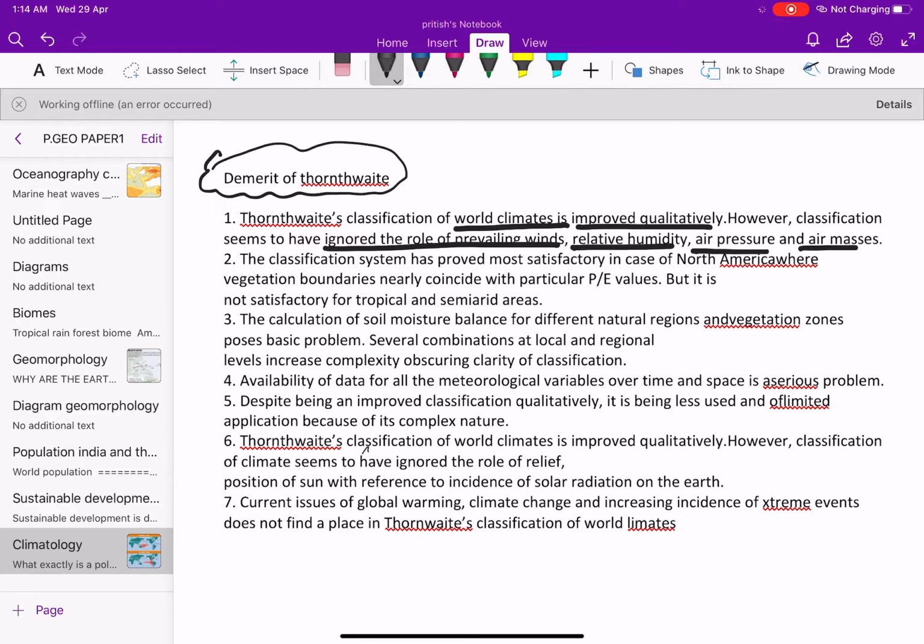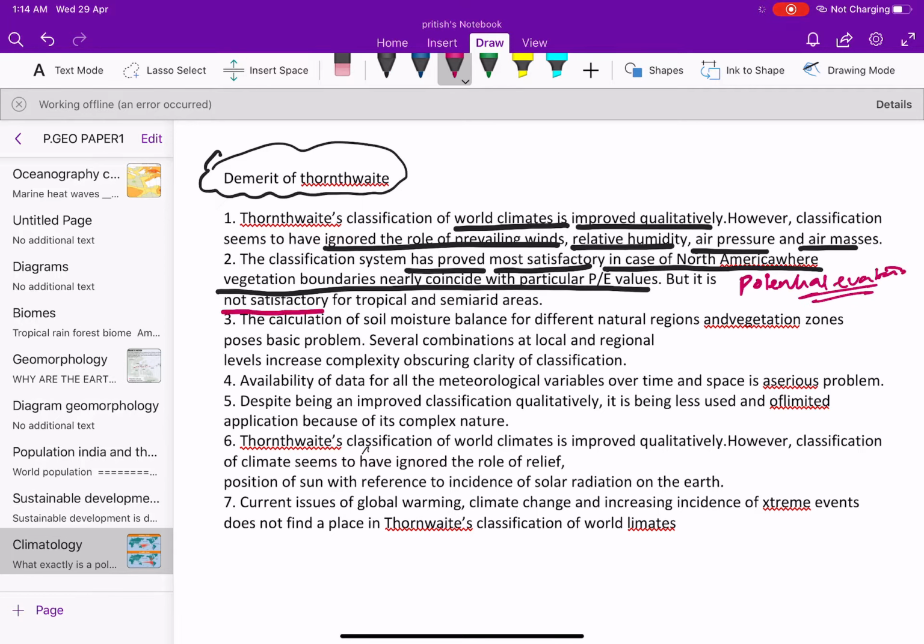The classification system has proved most satisfactory in case of North America, where the vegetation boundaries nearly coincide with the P by E value. What is the P by E value? P by E value is nothing but your potential evapotranspiration. I am not writing it in full. But it is not satisfactory with respect to tropical and arid climate. Remember this. Though it was helpful in case of North America, similarly it was not helpful in case of India. Means India and other countries, not that kind of helpful.